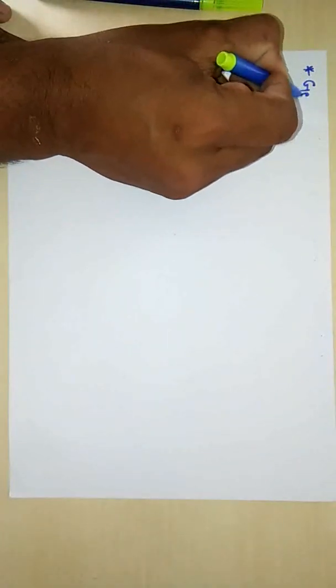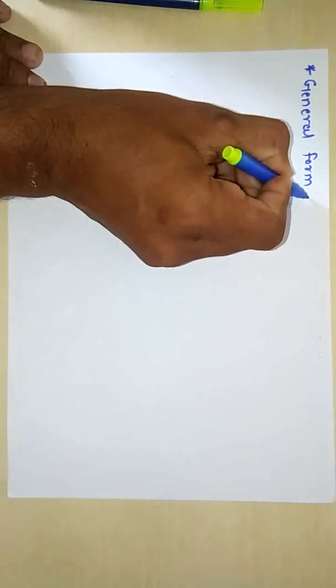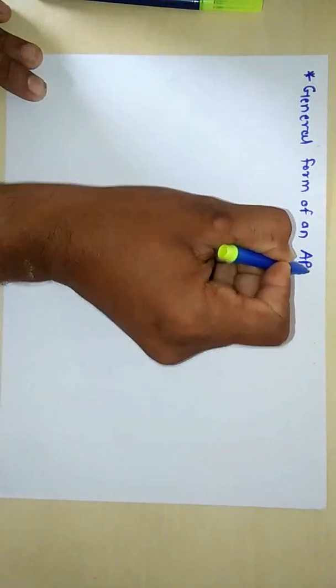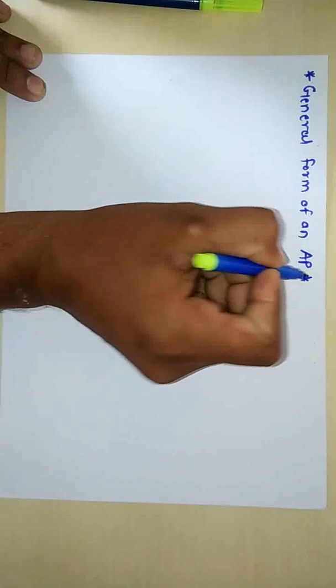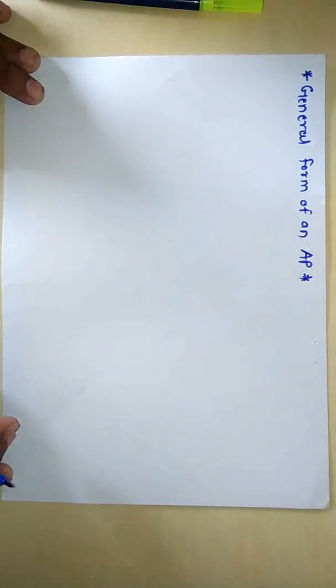Now write the next title: General form of an AP. General form of an arithmetic progression, that is AP. To learn the general form of an AP, we will take one example.